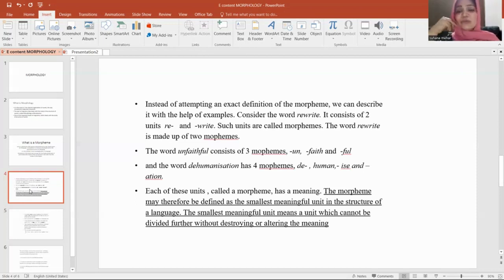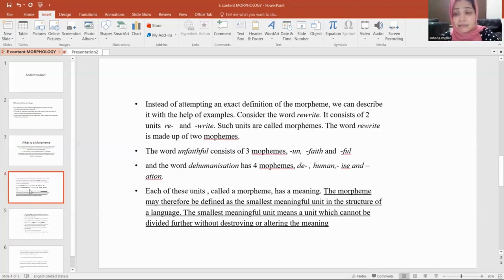The word dehumanization has four morphemes: de, human, ize, and ation. Each of these units is called a morpheme, and all these units have a meaning too.